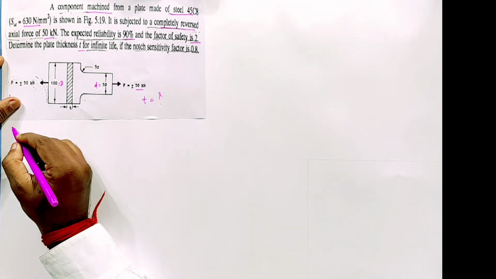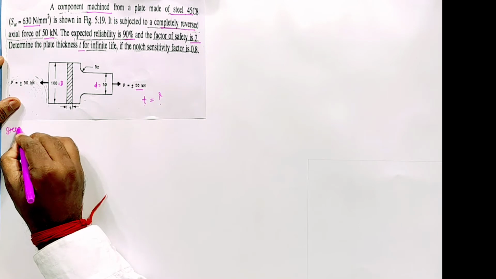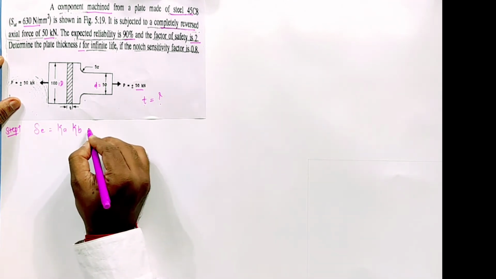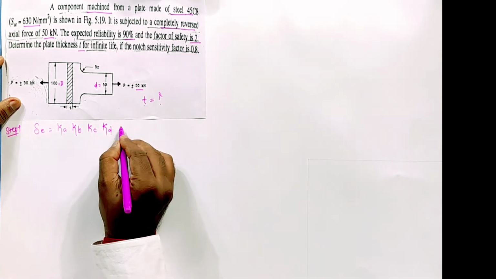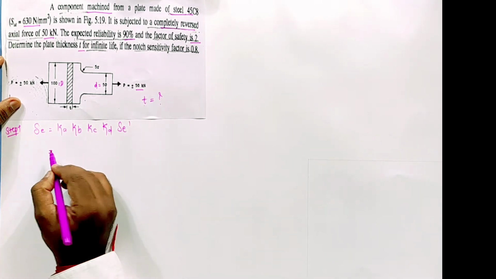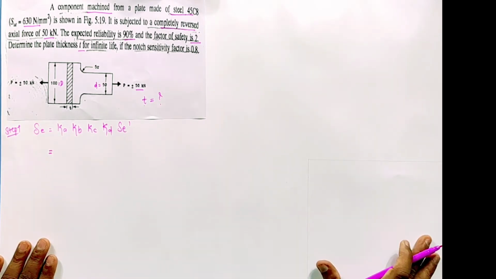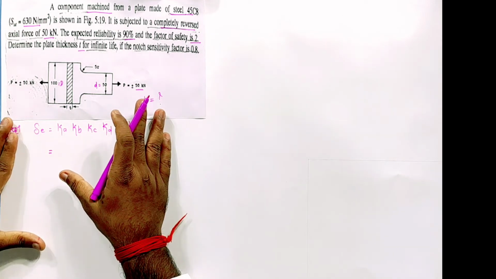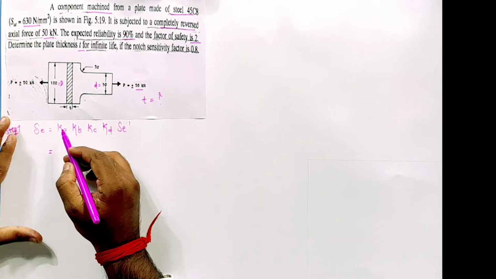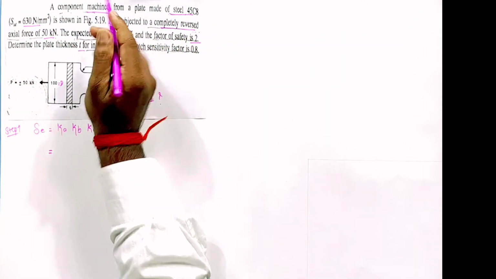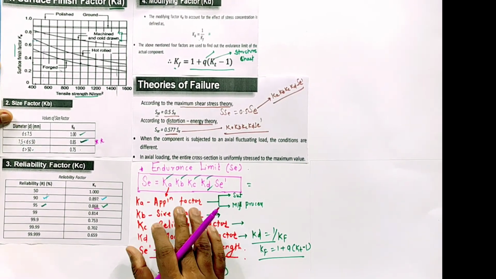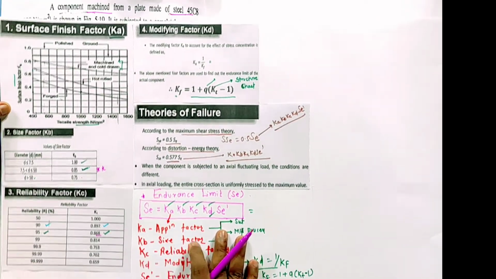So as I told you, step number 1, Se is equal to Ka, Kb, Kc, Kd, Se dash. One by one, I'll directly write the K. I hope you understood these things because previously we have solved many numericals. So one by one we move toward Ka. Ka required SUT. How much SUT? 630. And machining process.